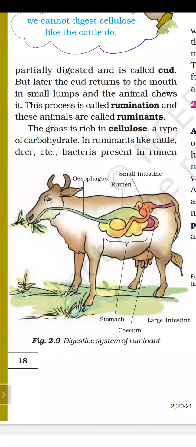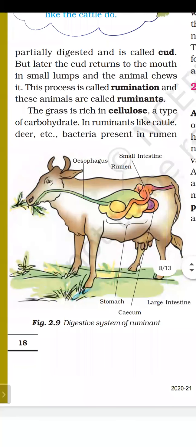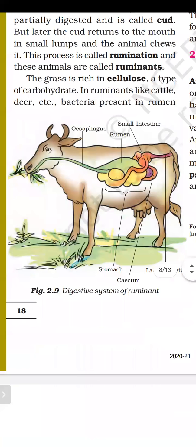It becomes curd. That curd returns to the mouth of the grass-eating animal. This process is known as rumination, and these animals are known as ruminants. Because the grass is rich in cellulose, and cellulose is a carbohydrate, that cellulose-containing food will be stored in the cecum.